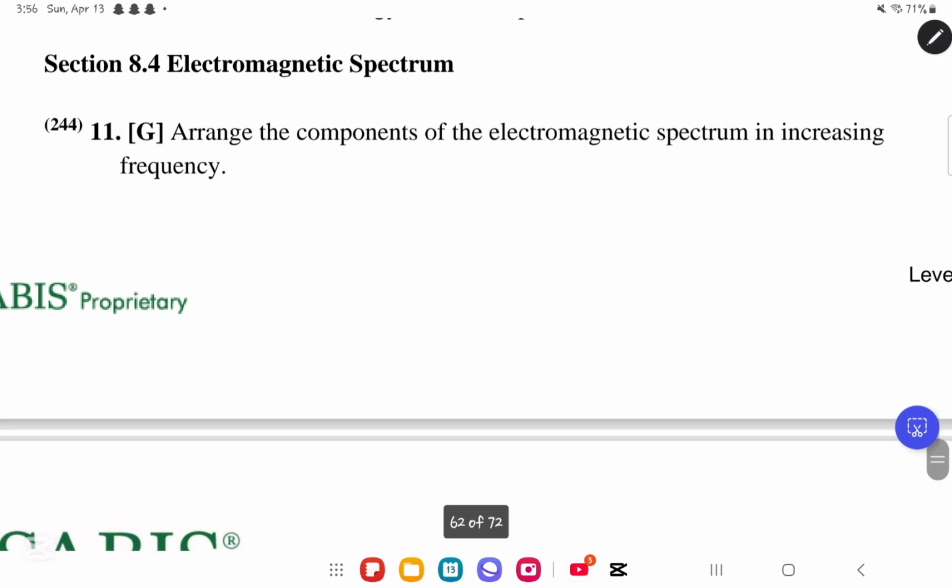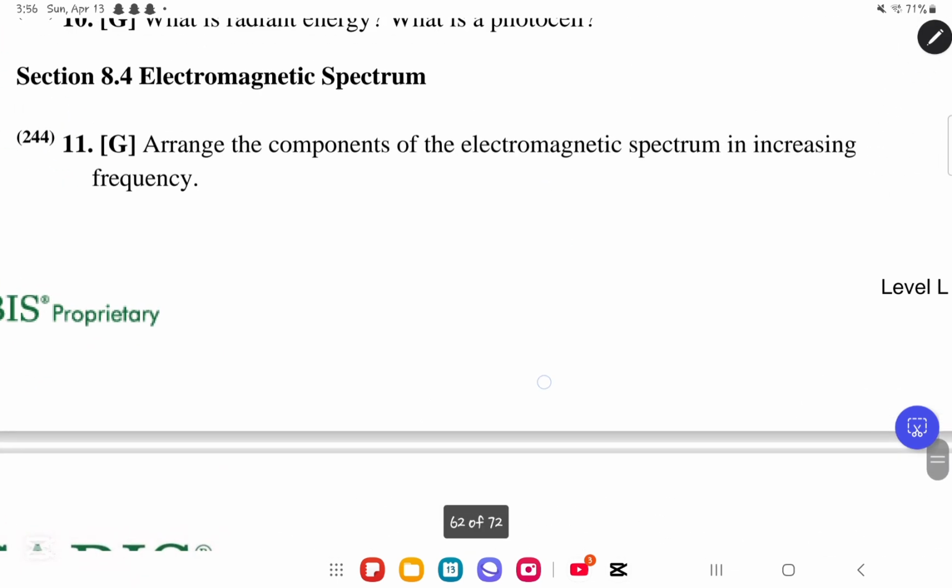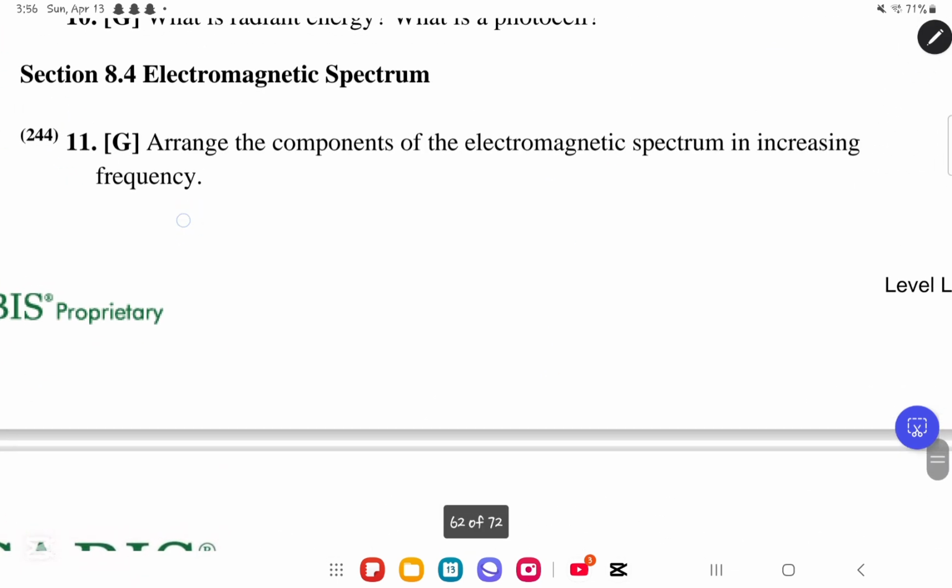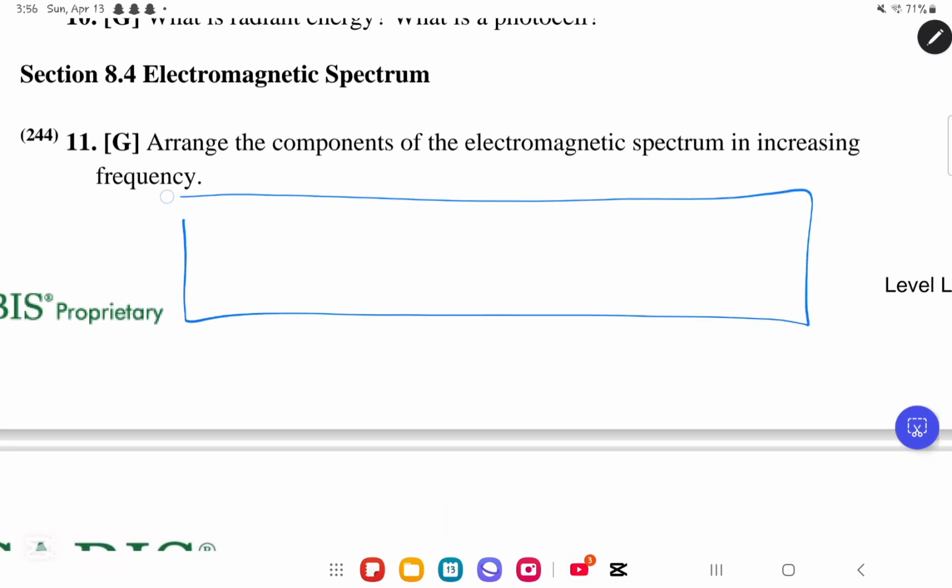Let us now move on to CQD number 11, okay? They said arrange the components of the electromagnetic spectrum in increasing frequency. So remember this spectrum over here. Very simply, look what we can do. You could just take a bunch of waves and draw them big, and then it starts to get smaller and smaller.